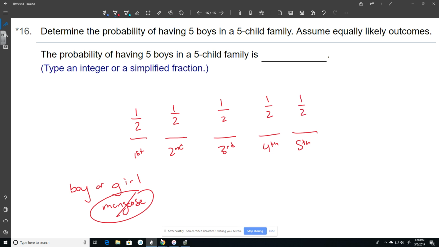So what are the chances that all 5 of them end up being boys? You multiply all of those together. 1/2 times a half times a half times a half times a half. Or in other words, you're taking 1/2 to the 5th power, which is 1 over 2 to the 5th power, or just put it in your calculator, which is going to be 1 over 2 times 2 is 4, times 2 is 8, times 2 is 16, times 2 is 32. So as a simplified fraction, you have 1 out of 32 chances that all 5 of them are going to be boys.